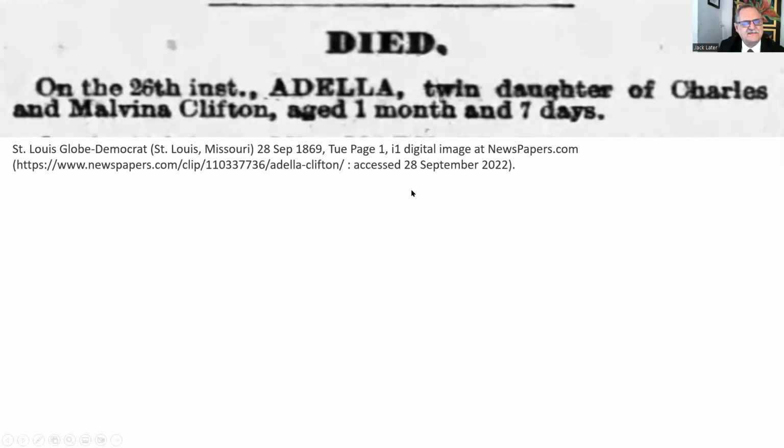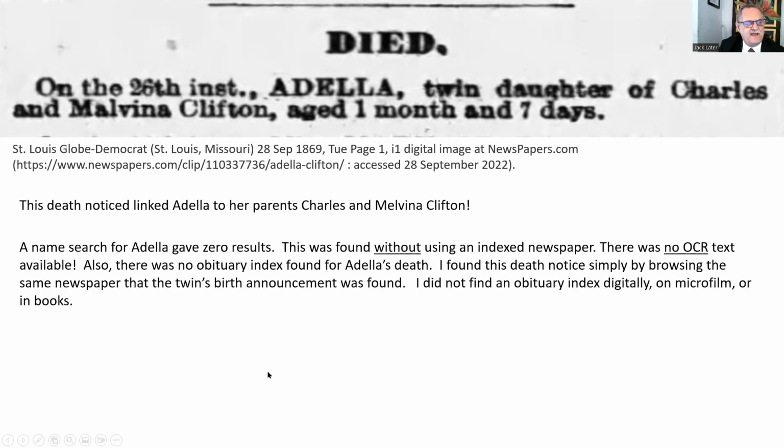So that's how valuable a newspaper can be, where I couldn't find and I couldn't prove these two twins in any other way except with the newspaper. So anyway, this death notice linked Adela with her parents, Charles and Malvina. The name search for Adela gave 0 results. I couldn't find her any other way.